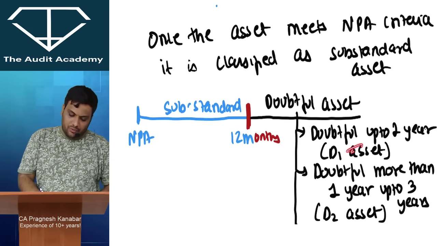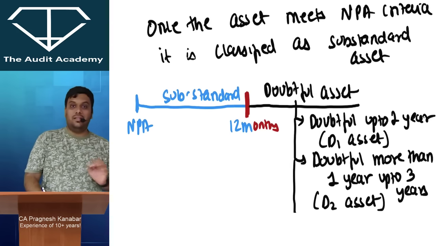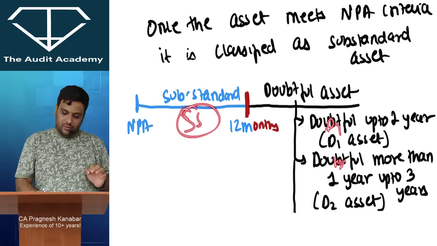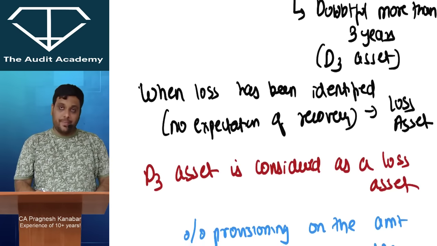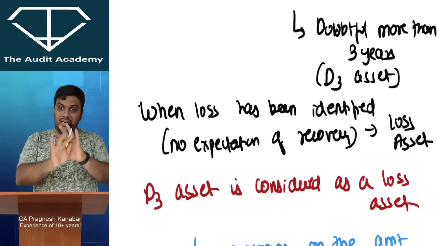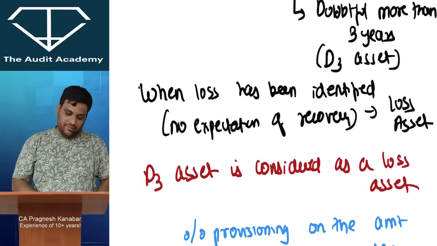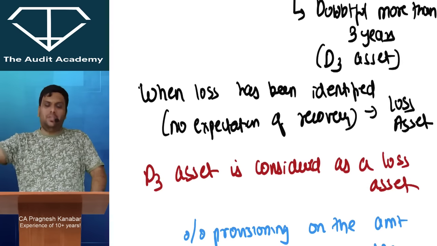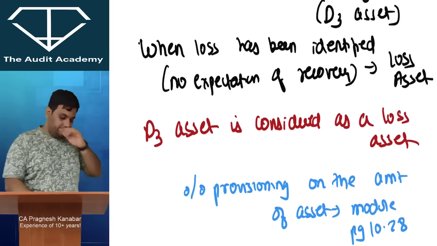Then doubtful up to 1 year, doubtful more than 1 year, up to 3 years, or doubtful more than 3 years. Right? So SS category, then D1, D2, and D3. Doubtful more than 3 years. This was just clear classification of the asset. After becoming NPA, how it is classified. And if the bank feels that there can be no recovery over here, then it goes into the last category, that is loss asset.